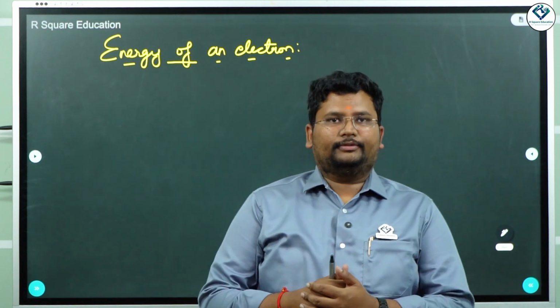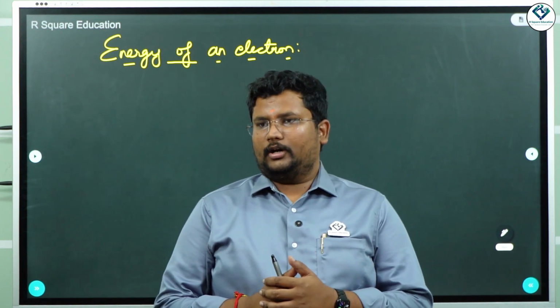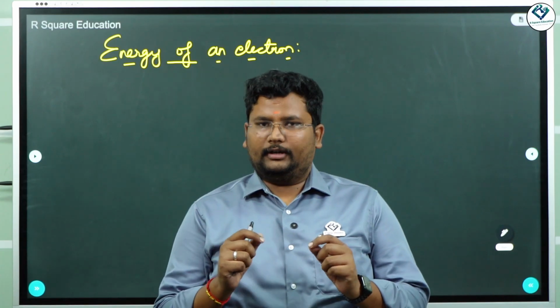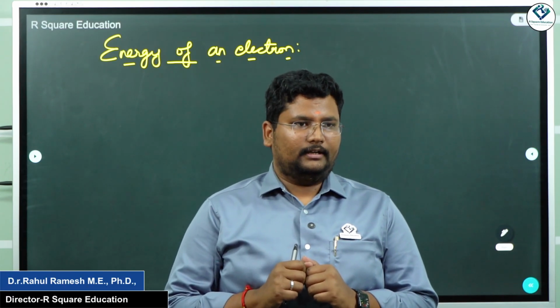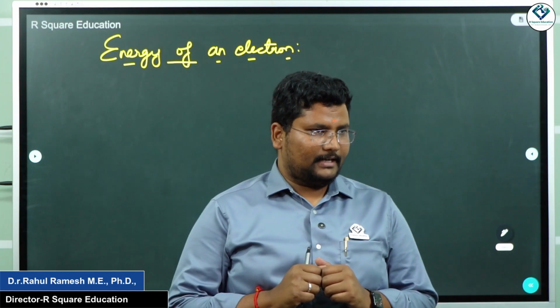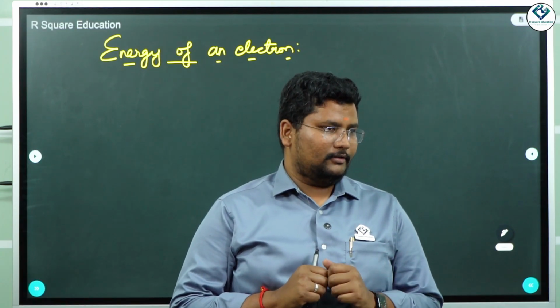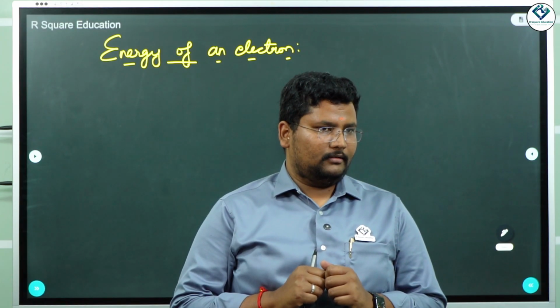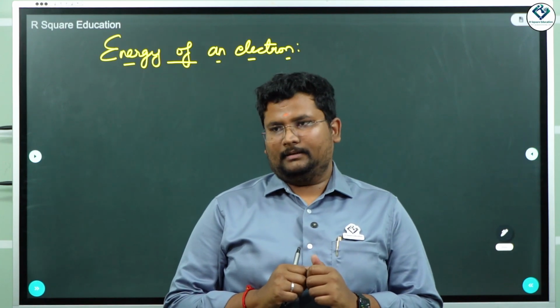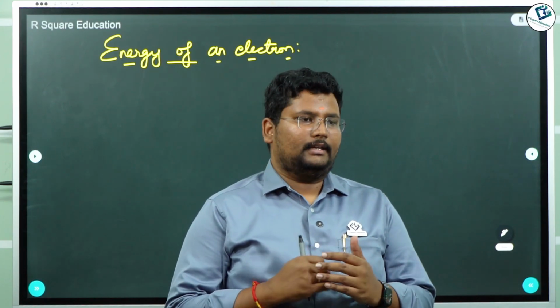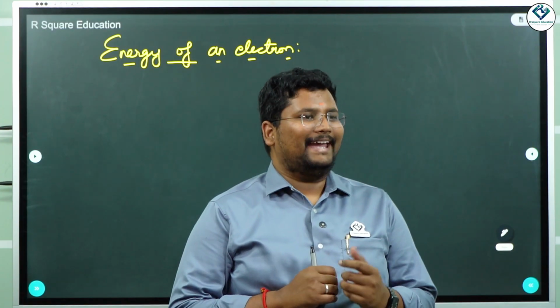Okay, so the last class we were discussing finding what? The radius of an atom. We found the radius of the hydrogen atom. What did we find? 10 power minus 10 meters. Correct? Okay. So today what we are going to do is find out the energy of